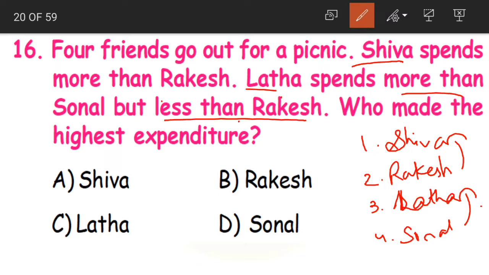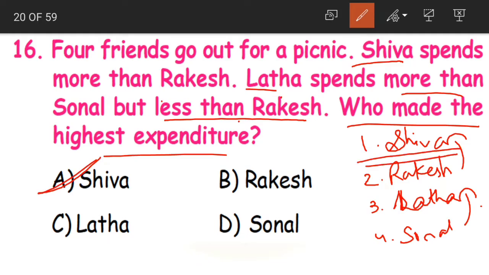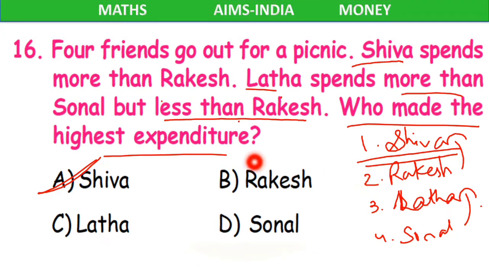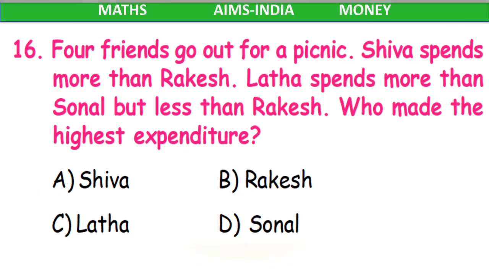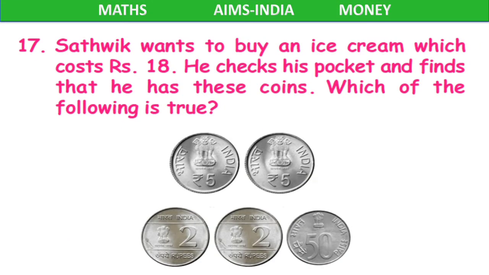So who made the highest expenditure? Now from the list, what can you say, children? Who made the highest expenditure? That means who paid the most? Shiva is our first person who has paid the highest. Then if I ask you who made the least expenditure, that means who has paid the least amount, that would be Sonal. Yes.